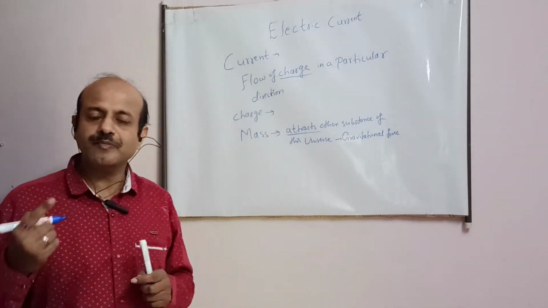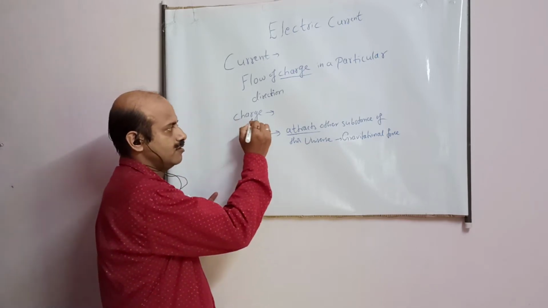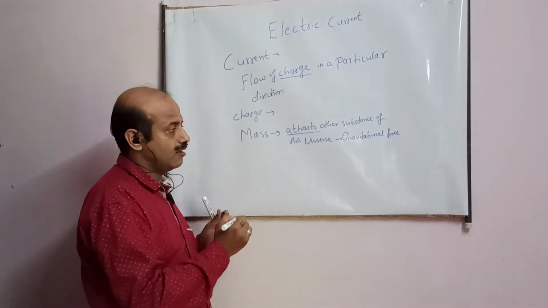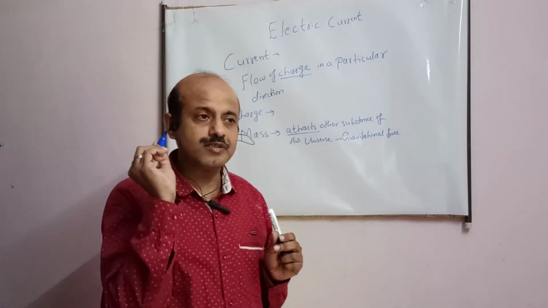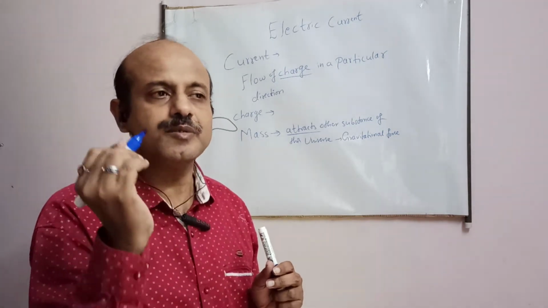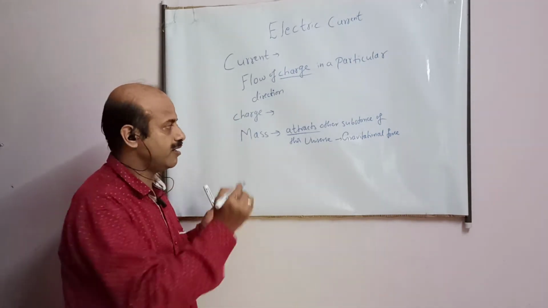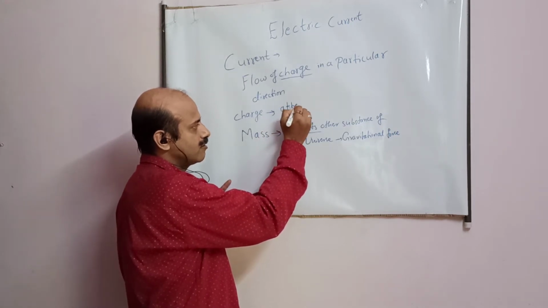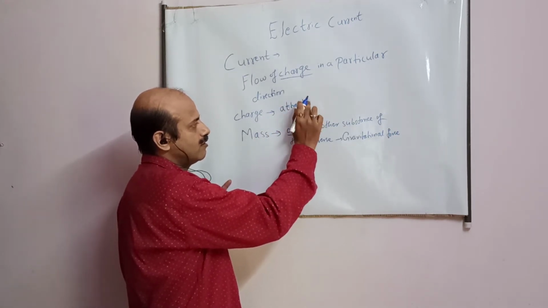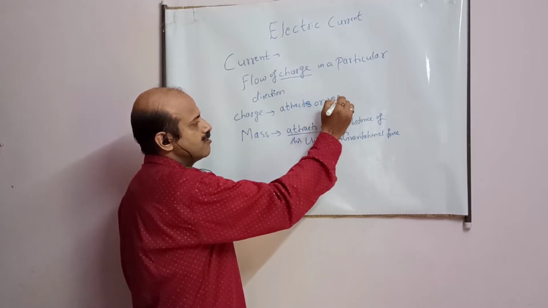Similarly, we have another property possessed by the substances of this universe known as charge. What is charge? It is the name of a property possessed by an object or substance of this universe. That property is that it attracts or repels.